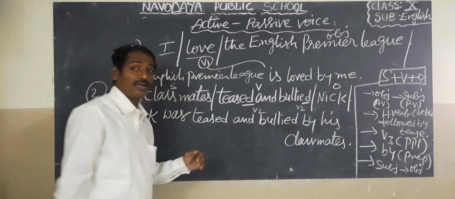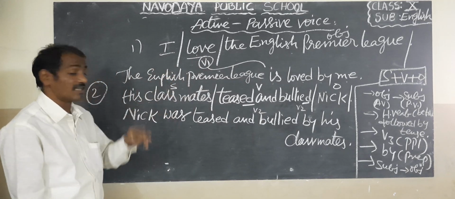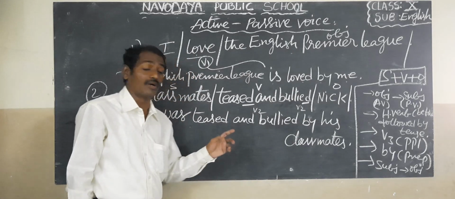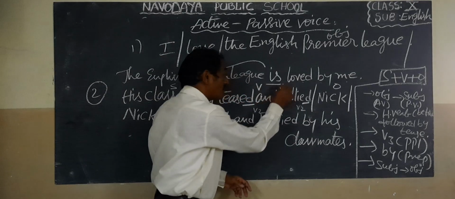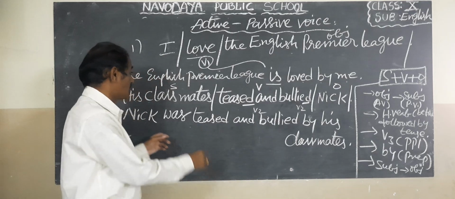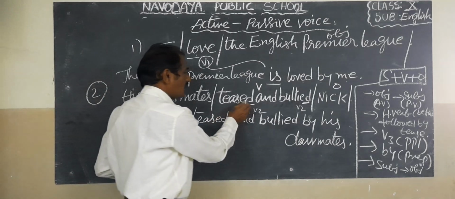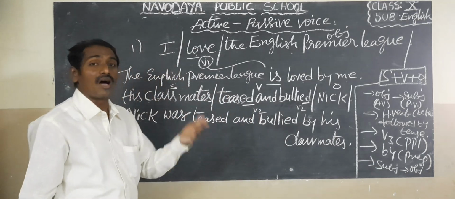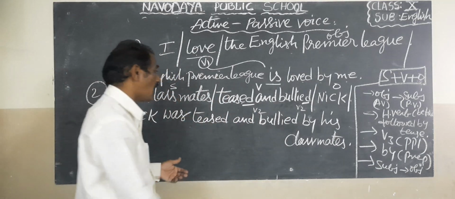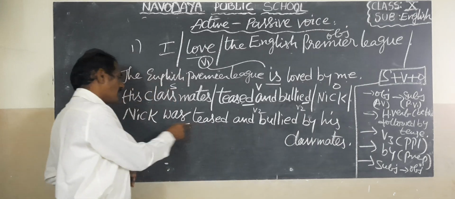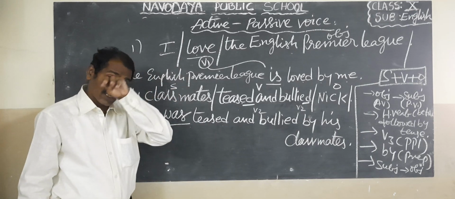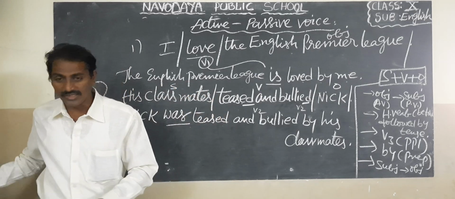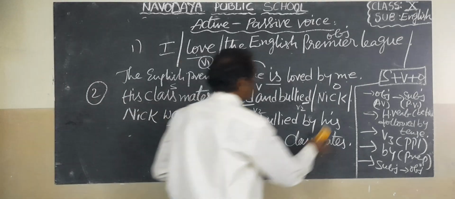What is the difference between the first sentence and the second sentence? In the first sentence, the main verb is V1, so we wrote the helping verb "is". In the second example, "teased" and "bullied" show that it is in past tense, V2, so we have to write the helping verb "was". Okay, children, these two examples are present simple and past simple. Next, see some more examples.